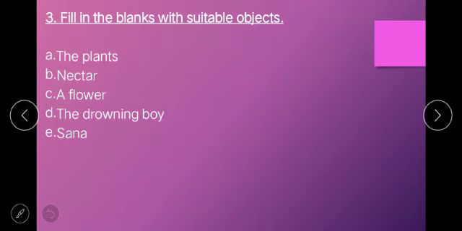Ahmad and Saqib watered the plants in the evening. The bees collected nectar from the flowers. In the book, we found a flower. The lifeguard saved the drowning boy. Sana, have you done? These are the fill in the blanks with suitable objects.